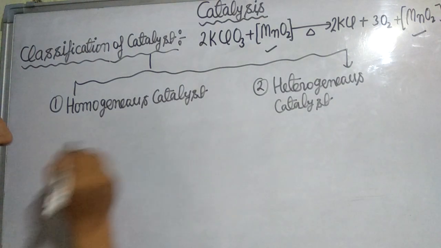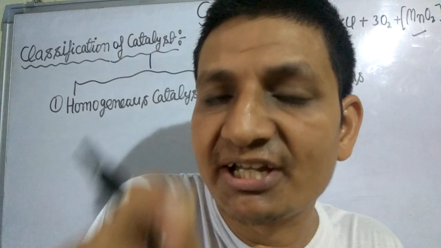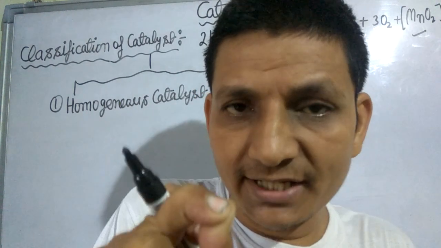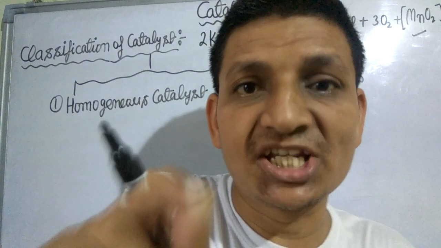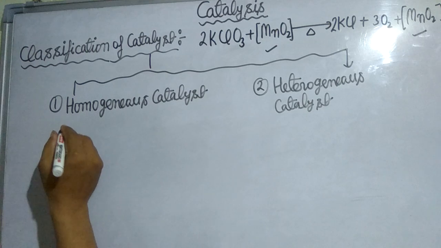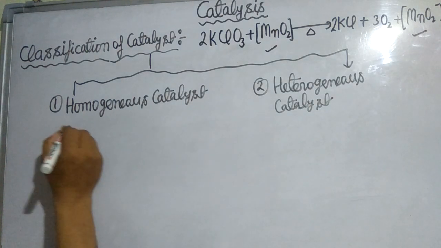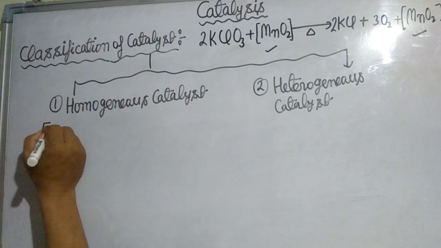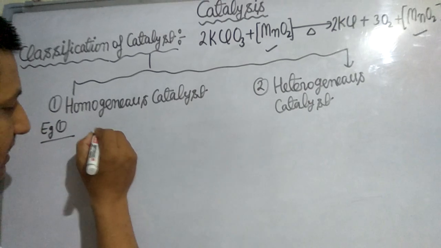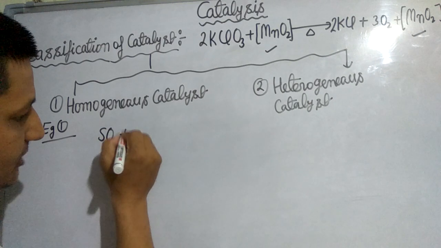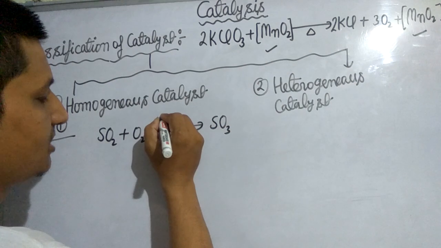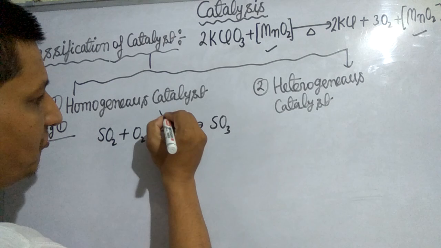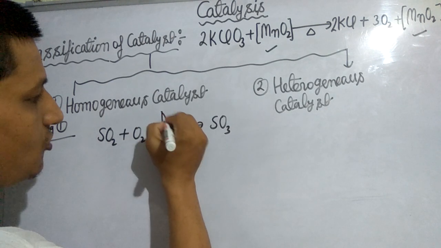When reactant and catalyst are present in the same phase or same physical state, then the catalyst is called a homogeneous catalyst, and this phenomenon is known as homogeneous catalysis. Look here, example 1: in the lead chamber process, sulfur dioxide is oxidized to sulfur trioxide in presence of nitric oxide catalyst.